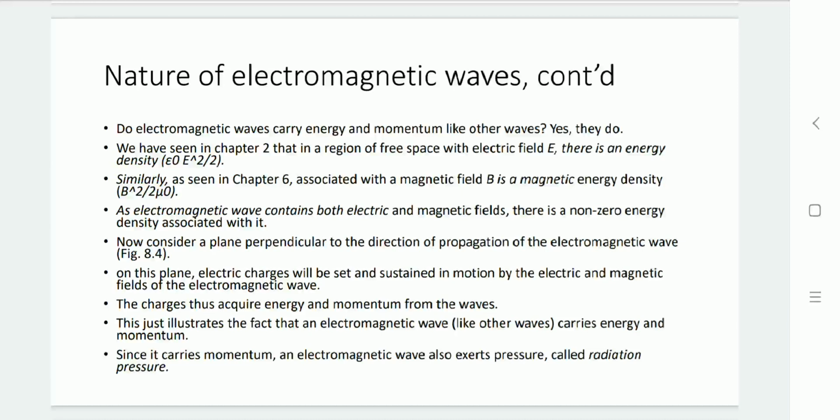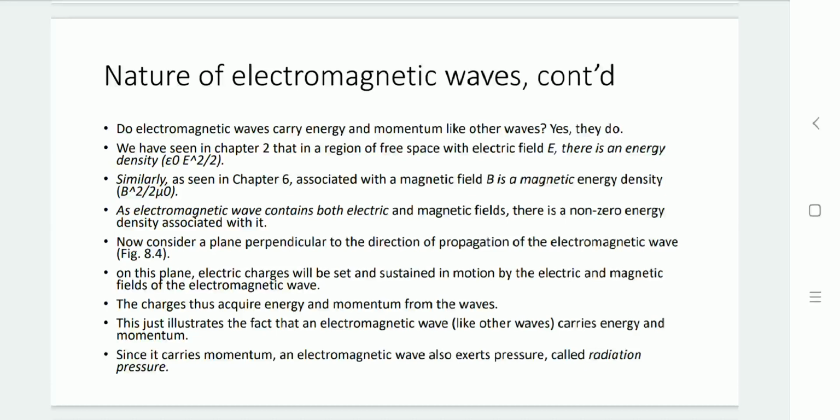These equations we have already calculated earlier. Now this electromagnetic wave carries both electric field and magnetic field, so along with the fields, their energy density is available. So we can say that an EM wave can carry energy.